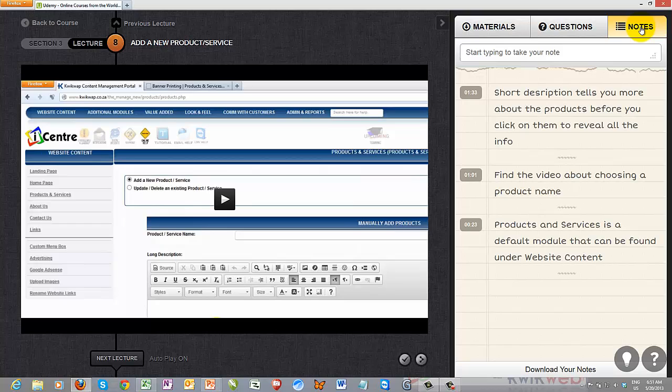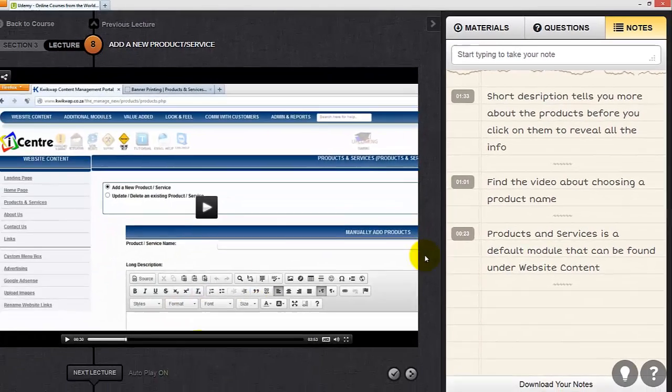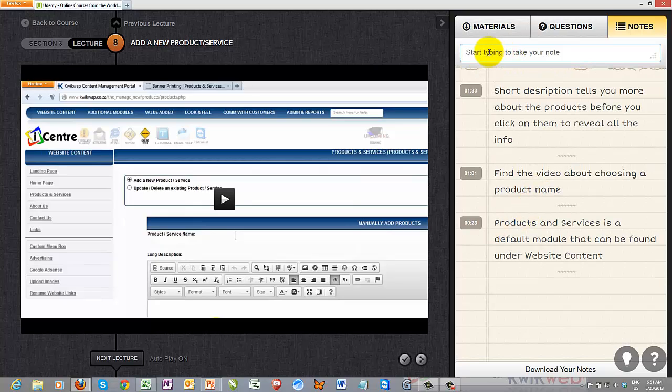Then a very cool feature, you are able to make notes as the video plays. So you'll see I actually made a few notes to show you how it works, and obviously it goes from the latest note to the first ones that you've made. At 23 seconds into the video, I started typing a note, and all you basically do if you want to type a note is you just type on top there. I typed a note that said products and services is a default model that can be found under website content. So for me to remember key things pertaining to the video, I make notes.